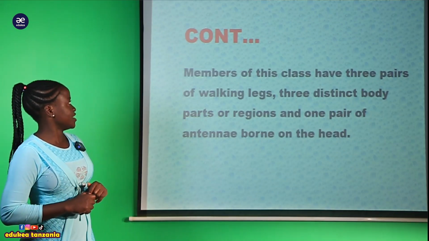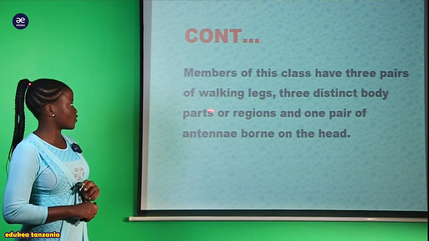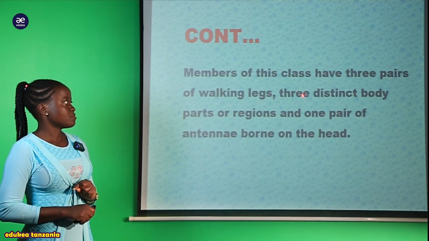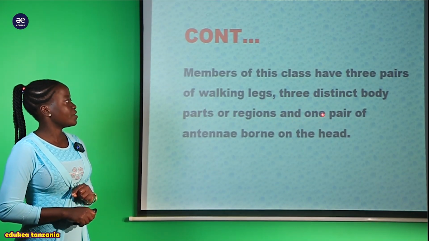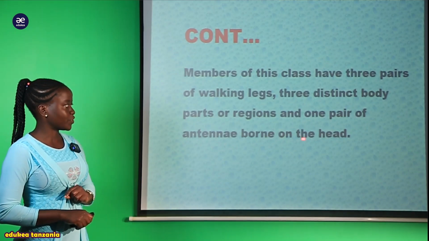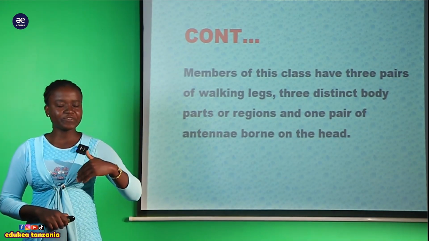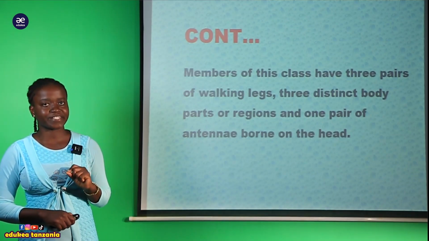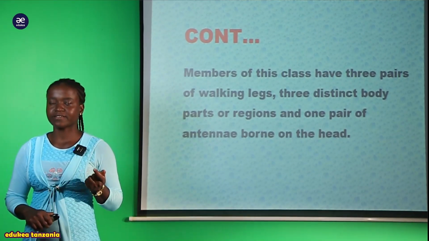And also, my students, we can say that members of this class have 3 pairs of walking legs. Also, they have 3 distinct body parts or regions and 1 pair of antennae borne on the head. We have said that hao organism waliopo kwenye hii class Insecta, they have 3 pairs of walking legs.